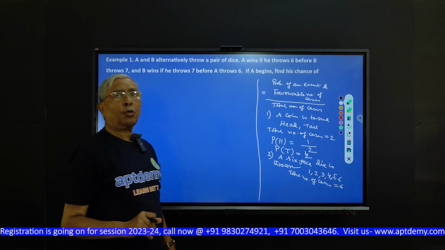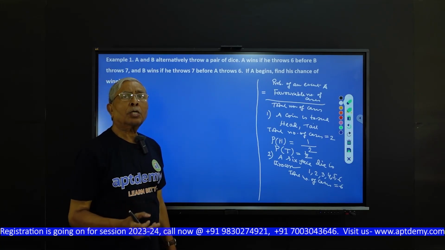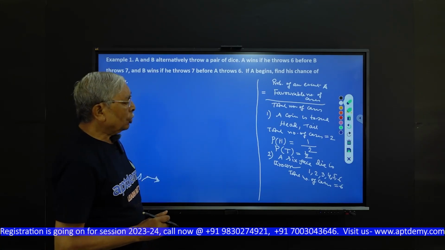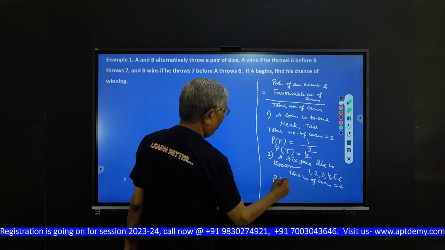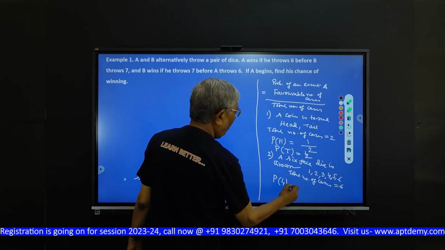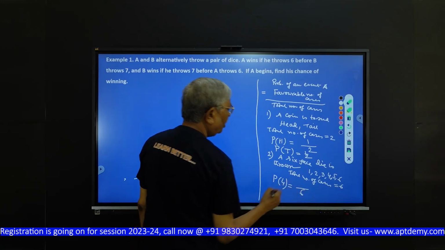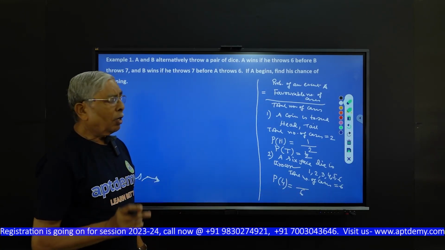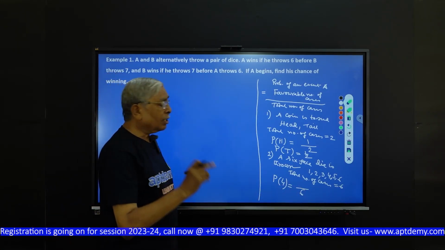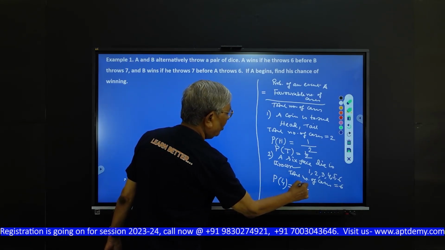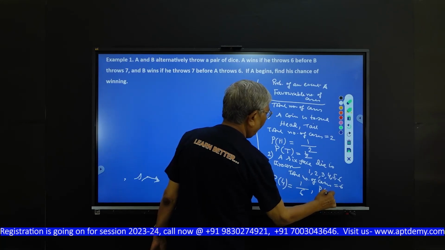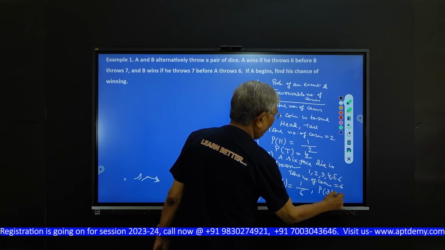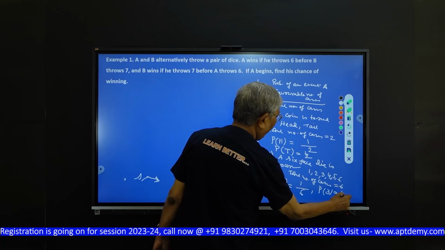Now when the die is thrown, one face will occur. Suppose the probability of falling 4. Total number of cases is 6, and when 4 occurs, only one is in favor, so 1 by 6. Similarly, the probability of falling 3 is also 1 by 6, and so on.